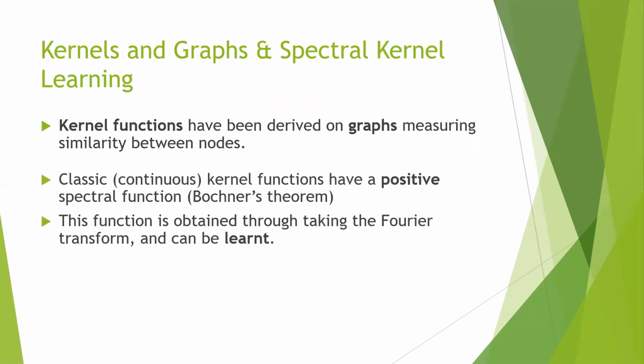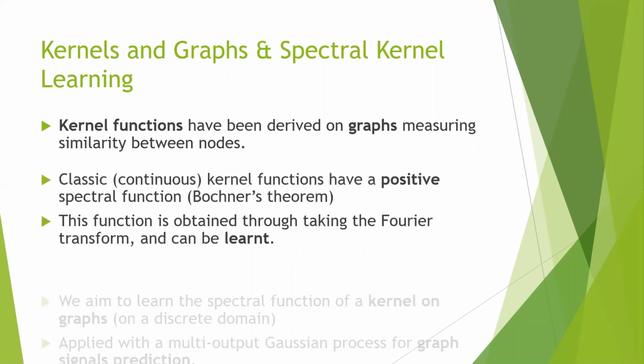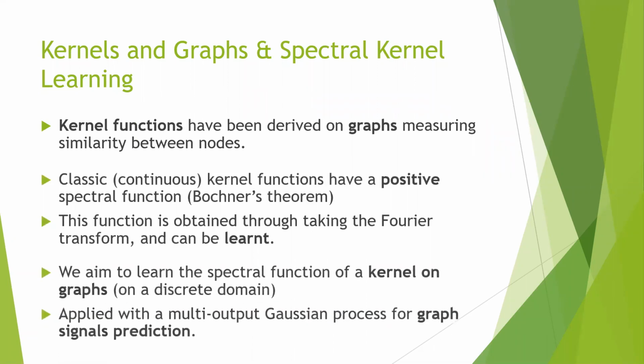What's interesting about these is that this spectral function can be learned, and there has been work that's gone into learning this spectral function as a way to learn the optimal kernel. What we aim to do is something similar. We want to learn the spectral function of these kernels defined on graphs. The difference is these are defined on a discrete domain, so any previous methods don't translate trivially.